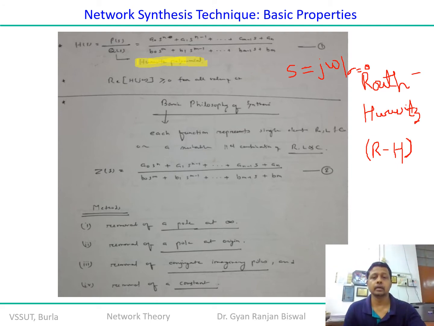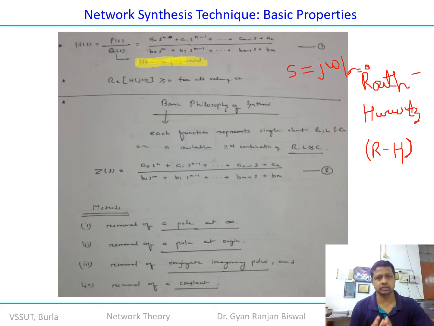Right? Okay. So now let us go to the second mode. With this foundation, we are going to pinpoint the basic philosophy of the synthesis. The function you are going to realize is a combination of RLC elements, and with these RLC elements, you are going to define the transfer function of this Routh-Hurwitz polynomial. From here onwards, we are assuming that our transfer function is a ratio of n-order polynomials in the numerator and m-order polynomials in the denominator, for example.